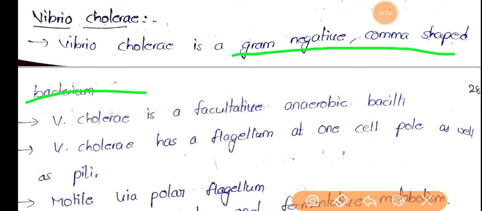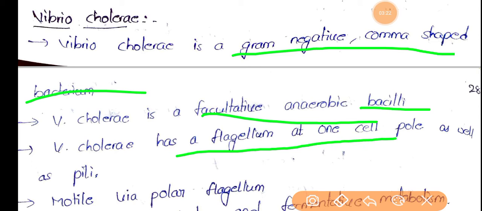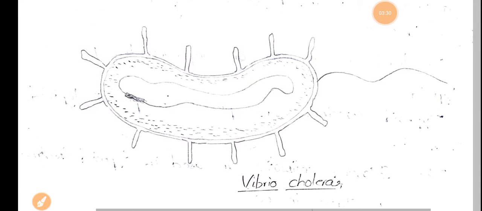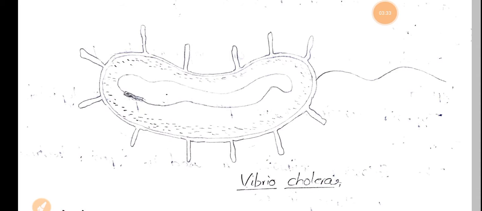This particular Vibrio cholerae is also a facultative anaerobic bacilli bacteria. Bacilli means rod shaped, and it is a facultative anaerobe. And this Vibrio cholerae has a flagellum at one cell pole, as well as pili. Just see the diagram here. This is the Vibrio cholerae, a comma shaped bacilli bacteria. Sometimes it will be in a comma shape, and generally it is a rod shape.